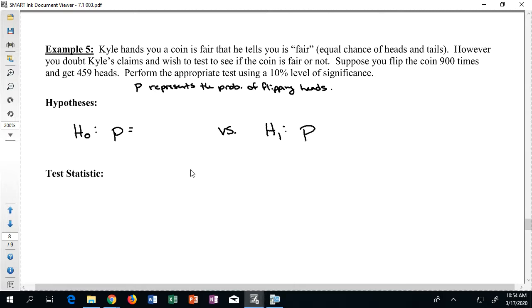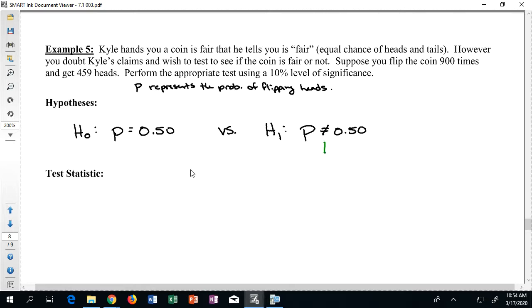So let's see. We want to test to see if the coin is fair or if it's not fair. Well, if the coin is fair, then the chance of flipping heads should be 50%. But if it's not fair, and again, this has nothing to do with the info in the question just yet, then that would just mean that the chance of flipping heads is not 50%.